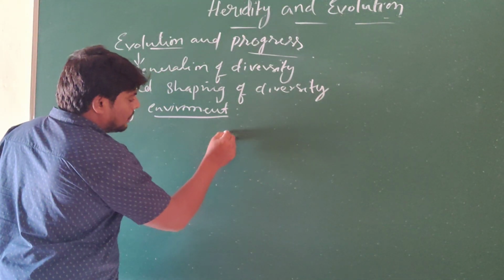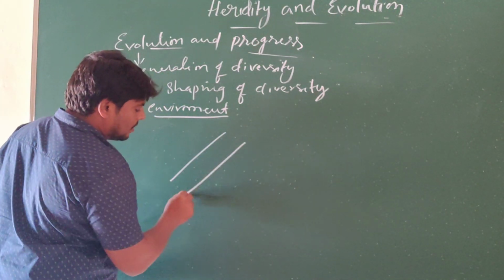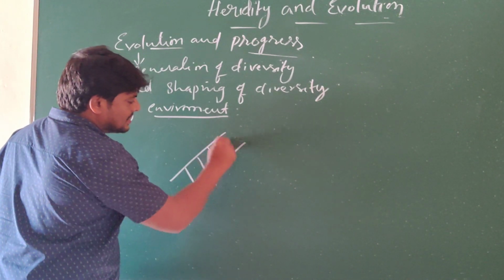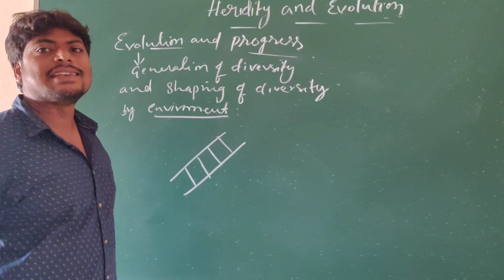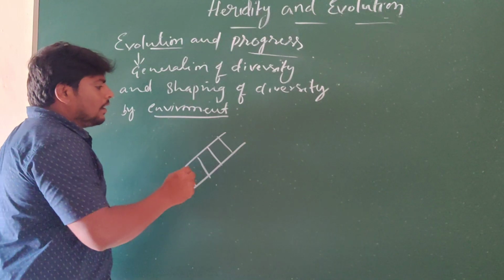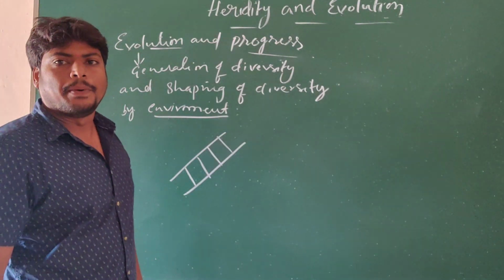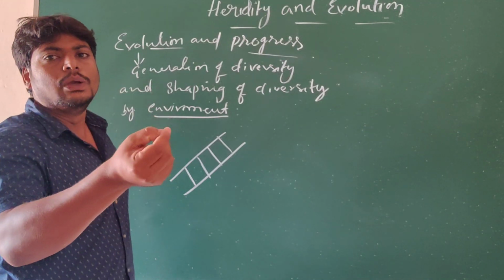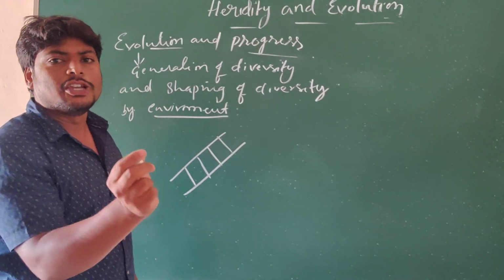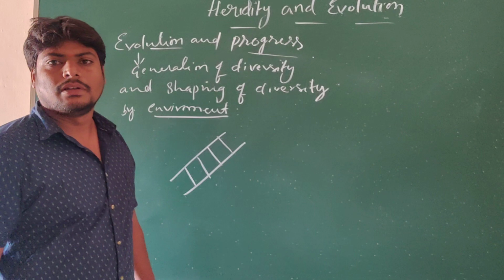Now, how is this compared with the ladder and the branched tree? This is the ladder. Under the ladder system of evolution, organisms evolve into a new step by the elimination of the pre-existing organism.